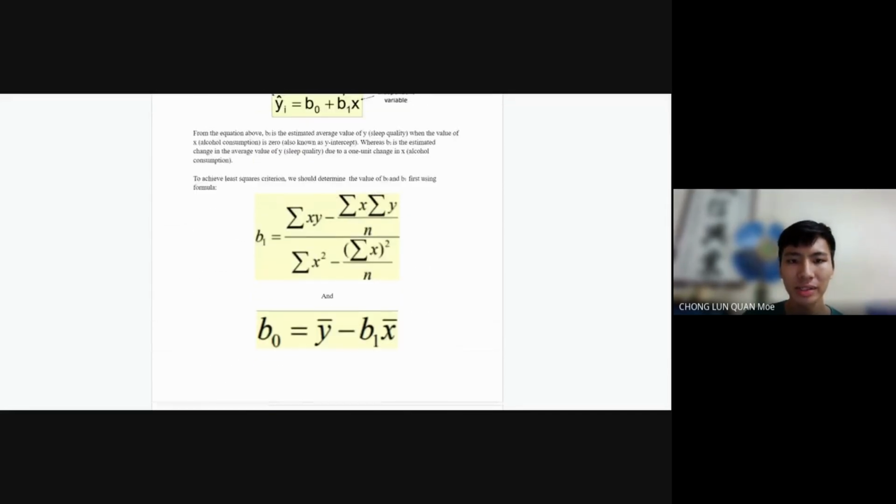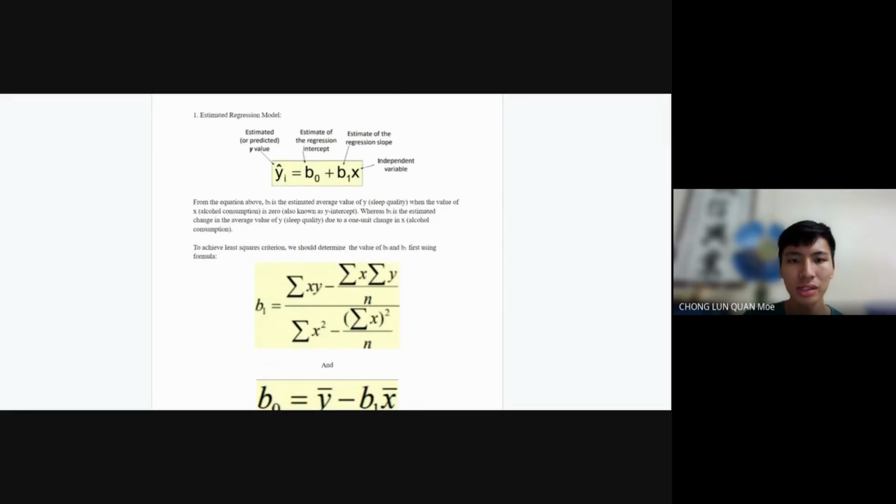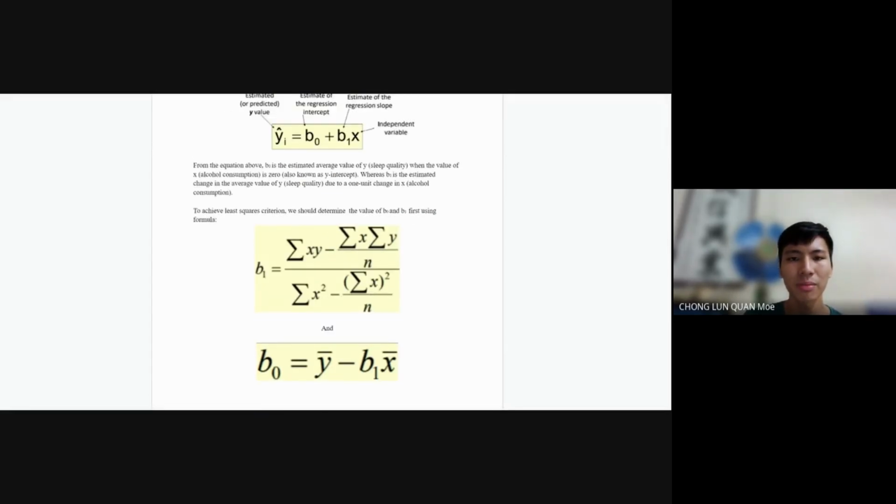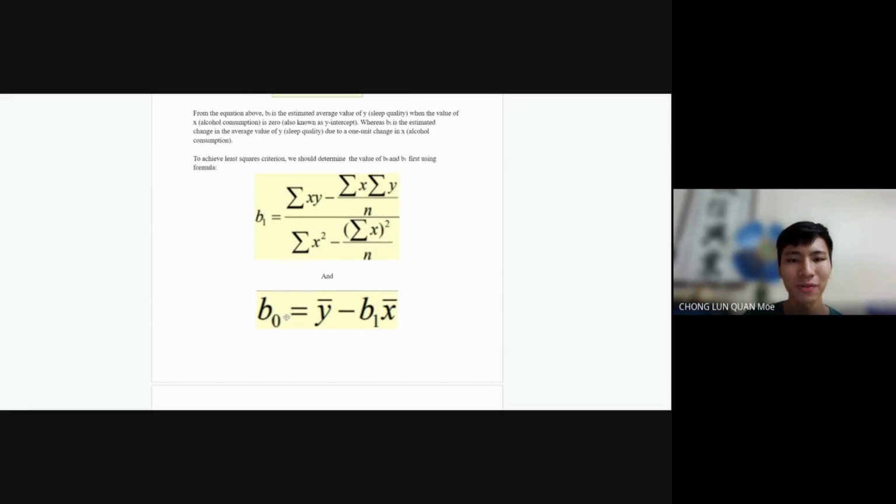So now for this equation, B1 is the estimate of the regression slope and B0 is the estimate of the regression intercept. We want to find the value of both B1 and B0 first.